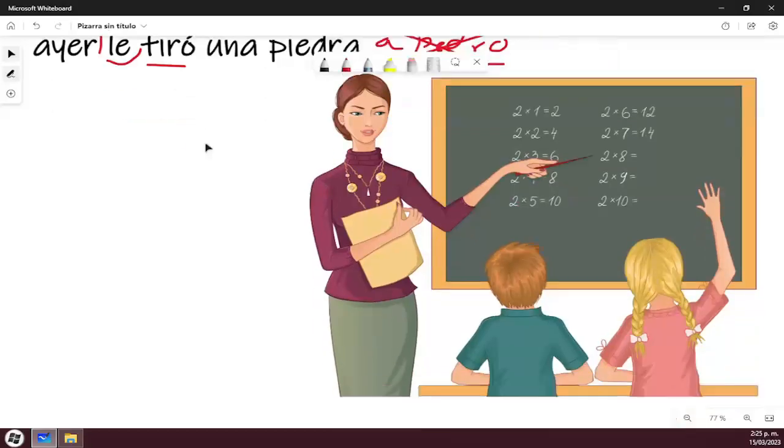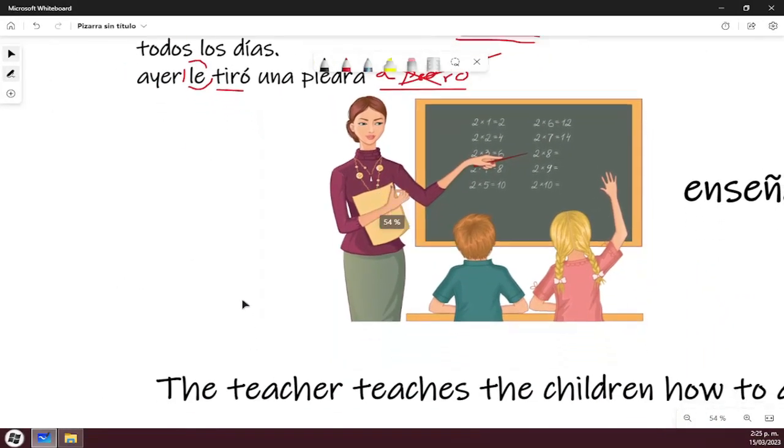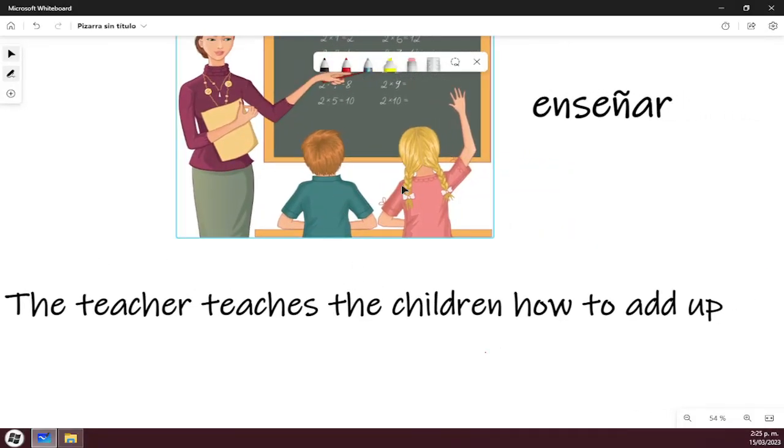Here I have this lady teaching these two children. So the teacher teaches the children how to add up. So she is teaching. Who is receiving the action of the verb to teach? The children. They're receiving the action of this verb.